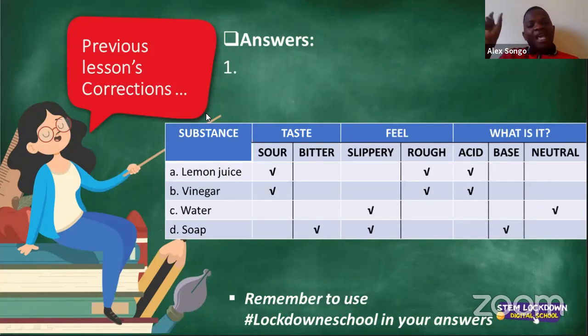We said 7 is only, for example, water, that's a neutral substance. We said from 8 to 14, that would be your base. So if you're looking at soap, it falls under 10 to 12 on the pH scale. And because it's on 10 to 12, it means it's between the 8 and 14, which are basic substances. I hope I've assisted in explaining your answer.